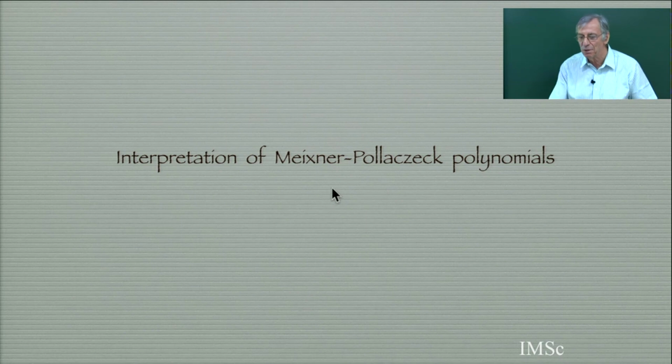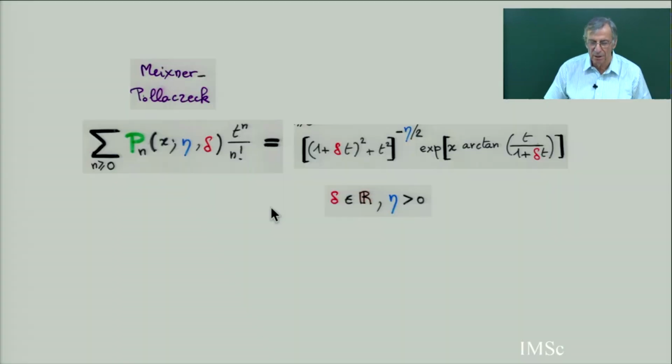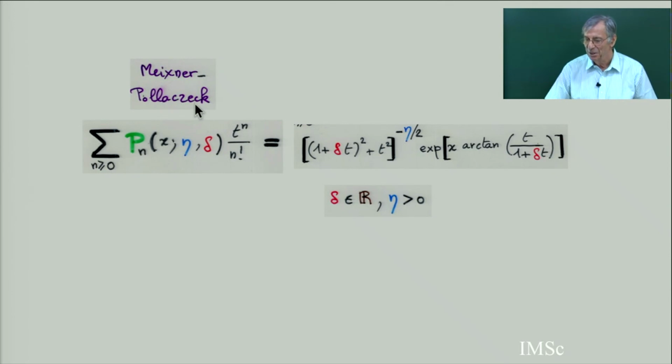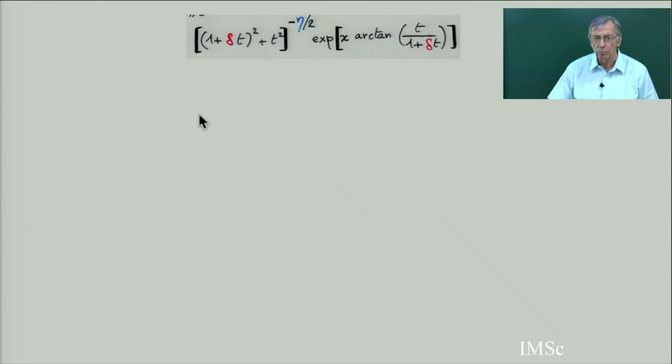This is the last of the 5 Sheffer polynomials. I have not yet given an interpretation. So this is a little more complicated. The Meixner-Pollaczek. Sometimes Meixner and Meixner-Pollaczek are called Meixner 1 and Meixner 2. And Meixner 2, which is this one, is slightly different from the Pollaczek polynomial. There is just a change of variable.